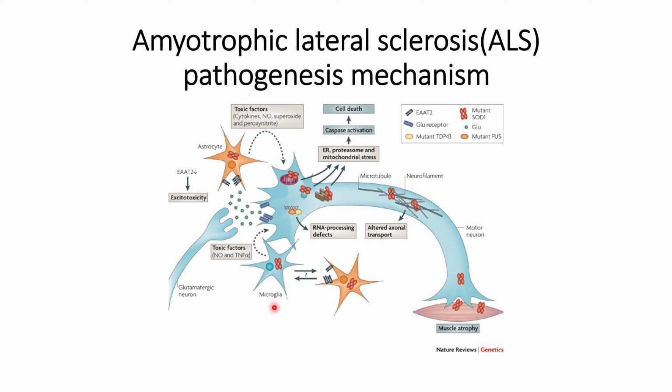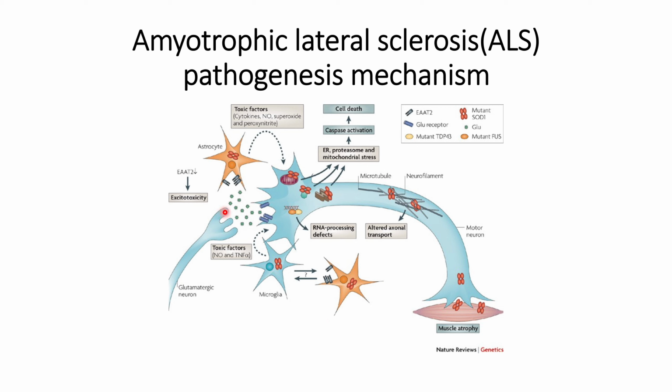So the main reason for this disease, amyotrophic lateral sclerosis, is genetic mutation. In some of the cases, the genetic mutations are inherited. However, in most of the other cases, the genetic mutation is not inherited. They are basically the result of environmental factors and their lifestyles.